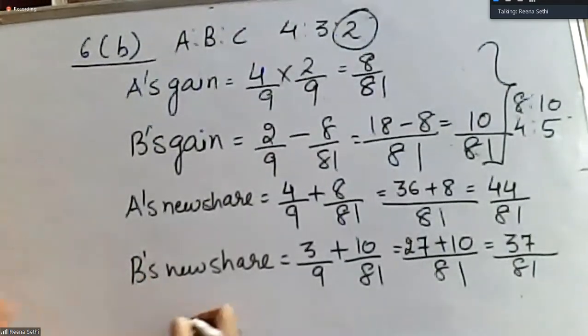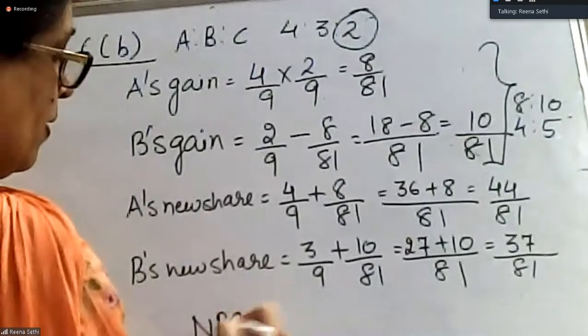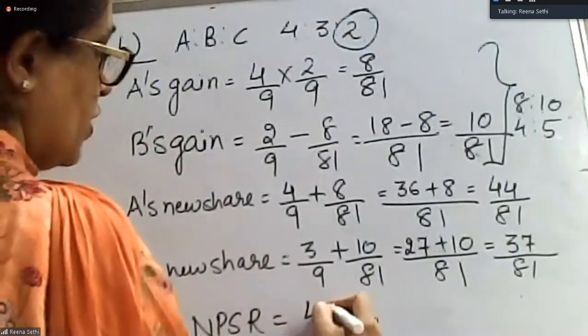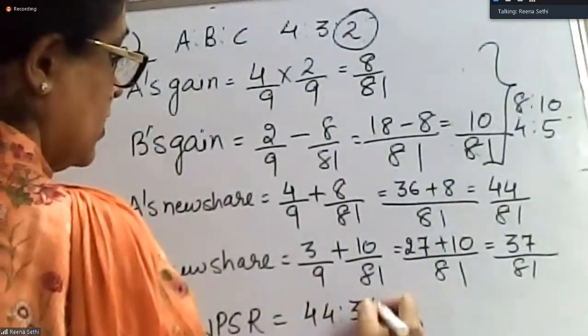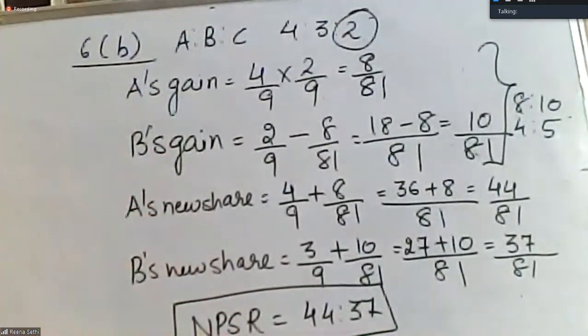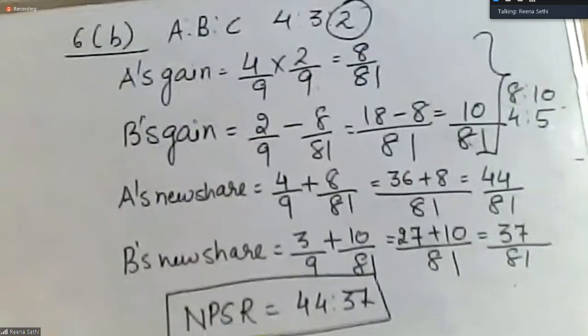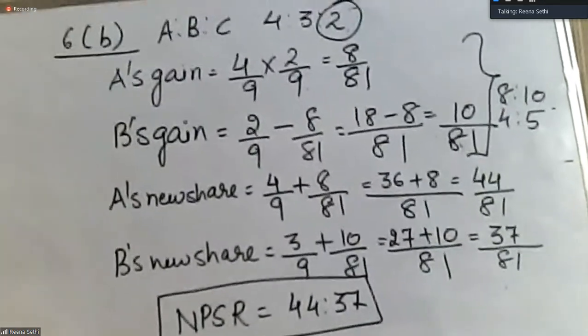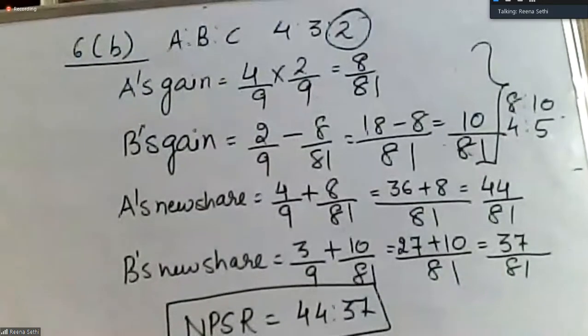So my new profit sharing ratio will be 44:37. My new profit sharing ratio is 44:37.